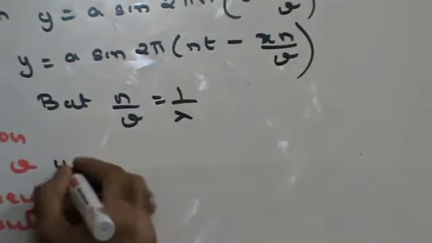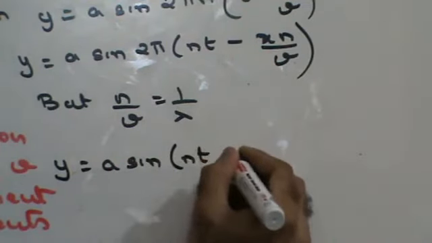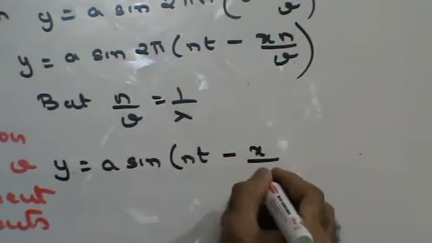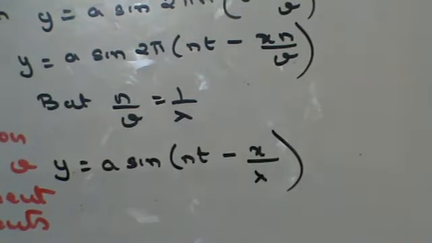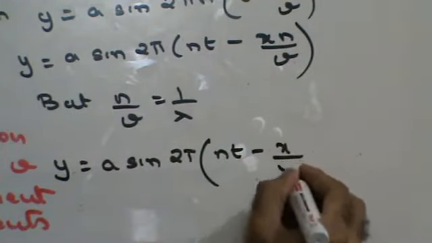So therefore I could say that y = a sin 2π(nt − x/λ). I forgot to write 2π.